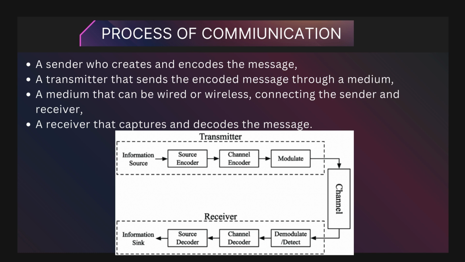The receiver's role is to capture the incoming signal from the medium. Finally, the receiver decodes the message. Decoding is the process of interpreting the received signals back into understandable information, translating it from the encoded form into a format that the receiver can comprehend. From wired connections like telephone lines to wireless ones like radio waves, the medium plays a crucial role in connecting the sender and receiver, ensuring the message is accurately delivered.